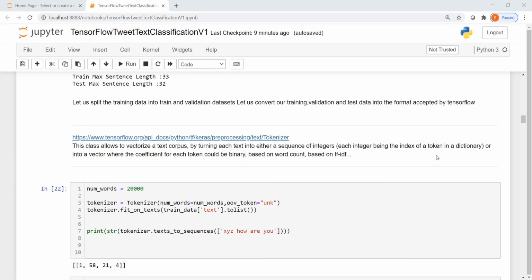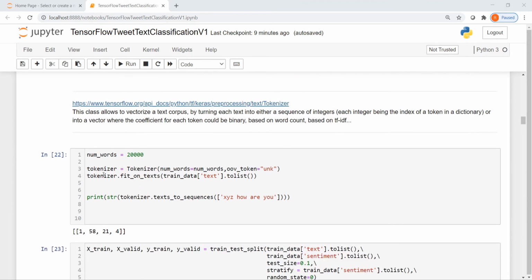Okay. So here I consider the top 20,000 words, and I then create an instantiation of a tokenizer class, and for each word which may be out of vocabulary, I use an out of vocabulary token as unknown.